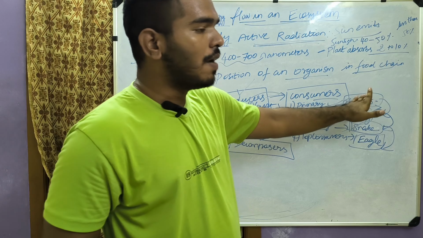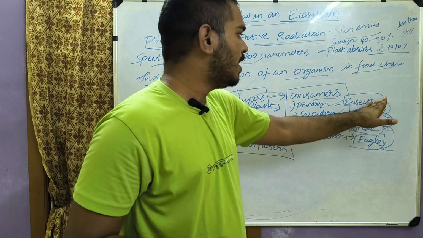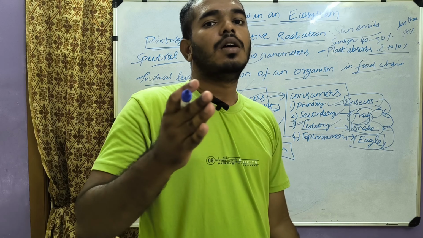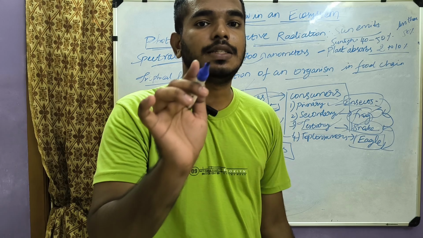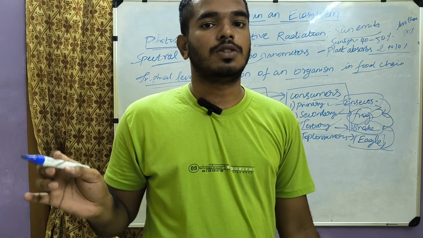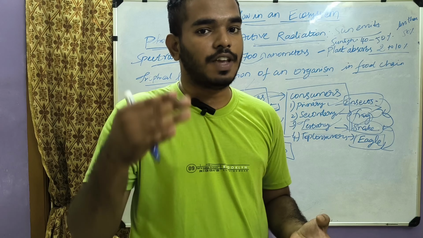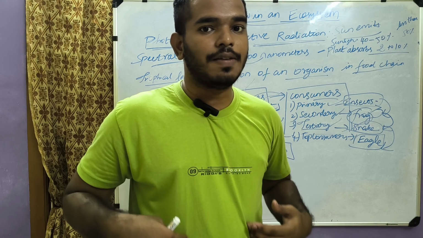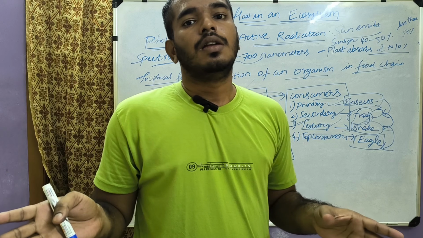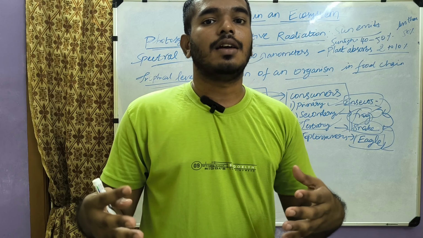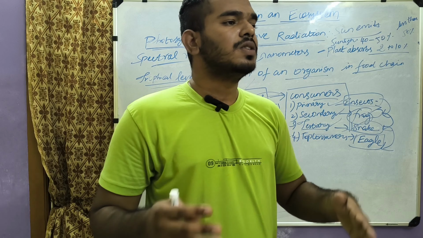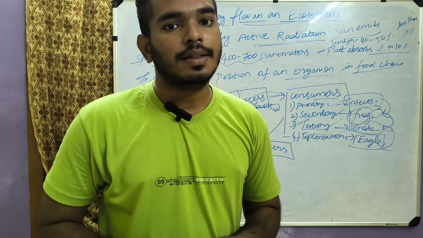This energy is used by various organisms like this. When one organism is eaten by another organism, this energy continuously flows from one organism to another. But there is also a loss of energy due to respiration. We are breathing, so some energy is lost. Our body digests the food, and some energy is lost. When we are running, energy is lost by means of sweat.